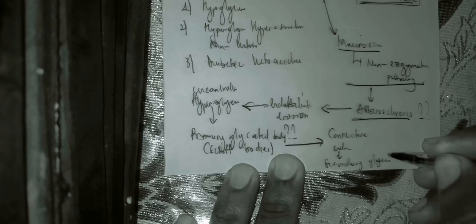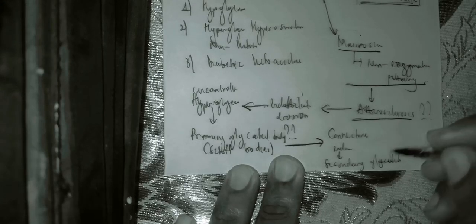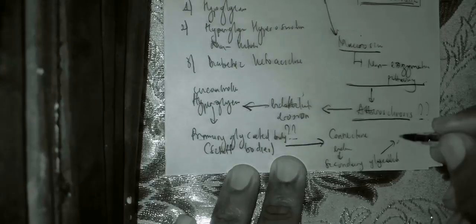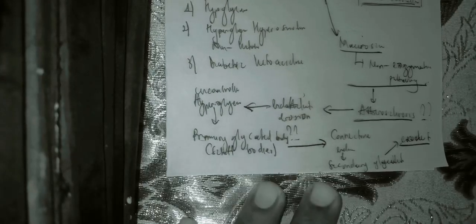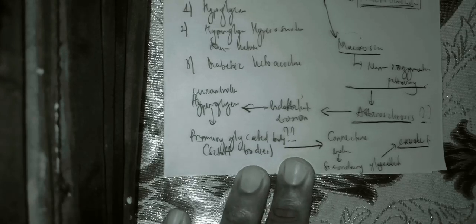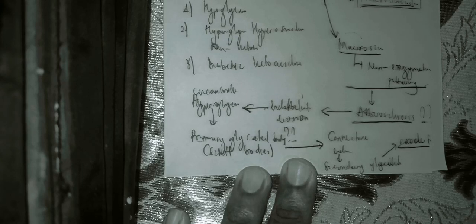Now, the secondary glycated bodies are the ones that are going to erode the endothelium. You can think of it as if you place sugar inside a cup and put it hyper concentrated, that sugar is going to produce pellets. Think of those pellets as the ones that are destroying the endothelial membrane. Is it clear? So those are the points I want you to keep in mind.